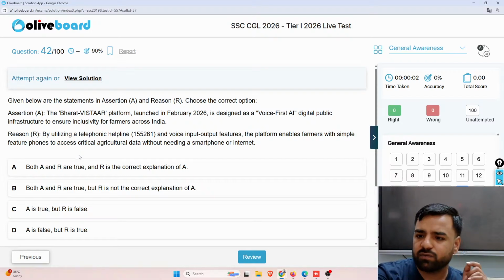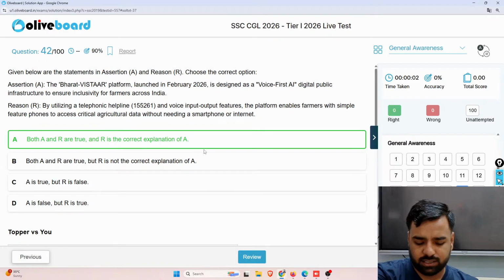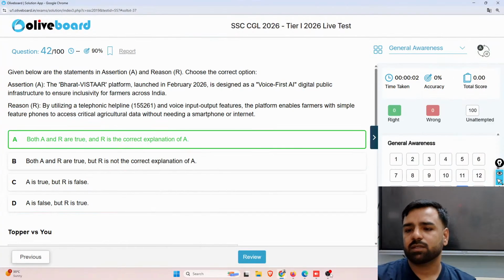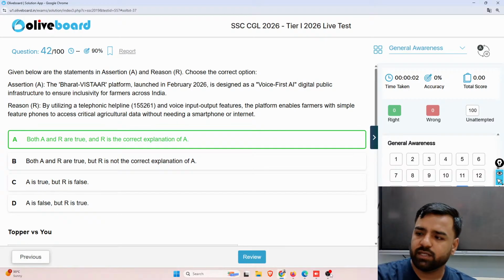So since we are aware of statement A is also true, R is also true, and R is the correct explanation of A, and hence option number A is the correct answer. So guys, is it okay? Is there any sort of doubt? If yes, please let me know. So this part is clear? Fine. Next.